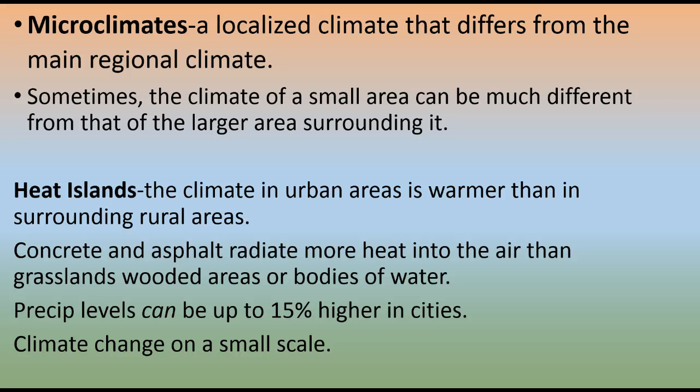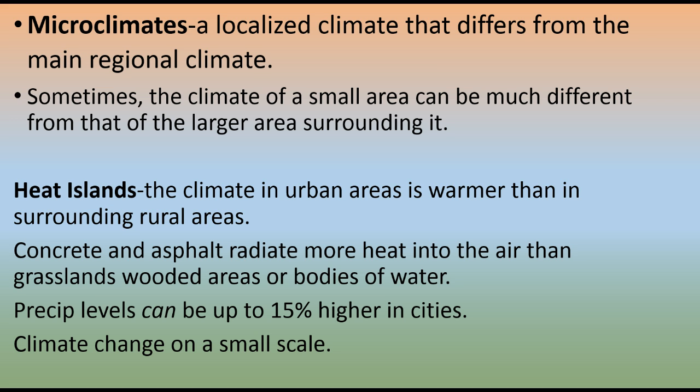And it kind of goes along with this is something called a heat island. These urban areas, urban means city, are surrounded by concrete buildings and streets and asphalt. They tend to absorb a lot of heat when the sun is out, and they radiate a lot of heat back into the atmosphere at night. They radiate more heat than, say, the ground does, like grassy areas and forest areas and even large bodies of water.